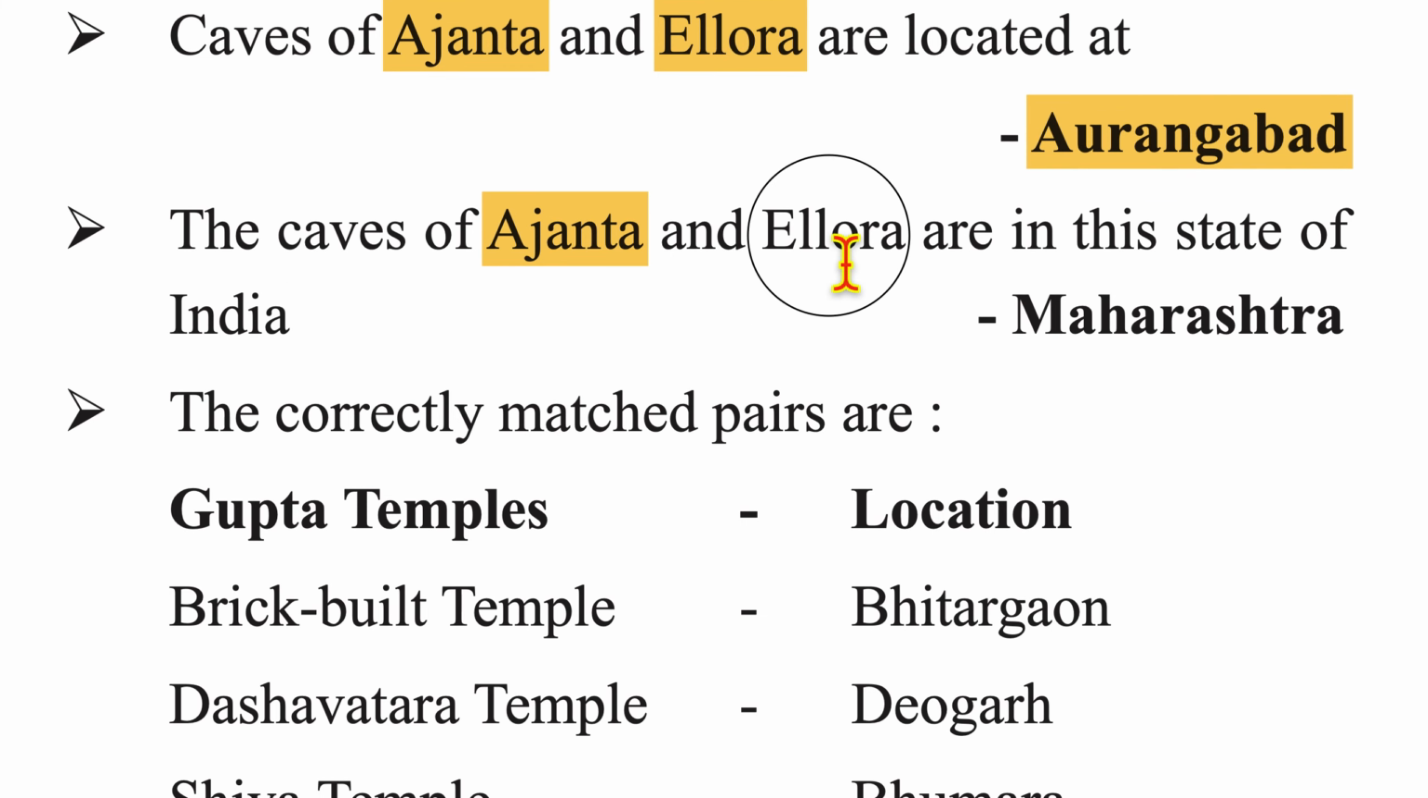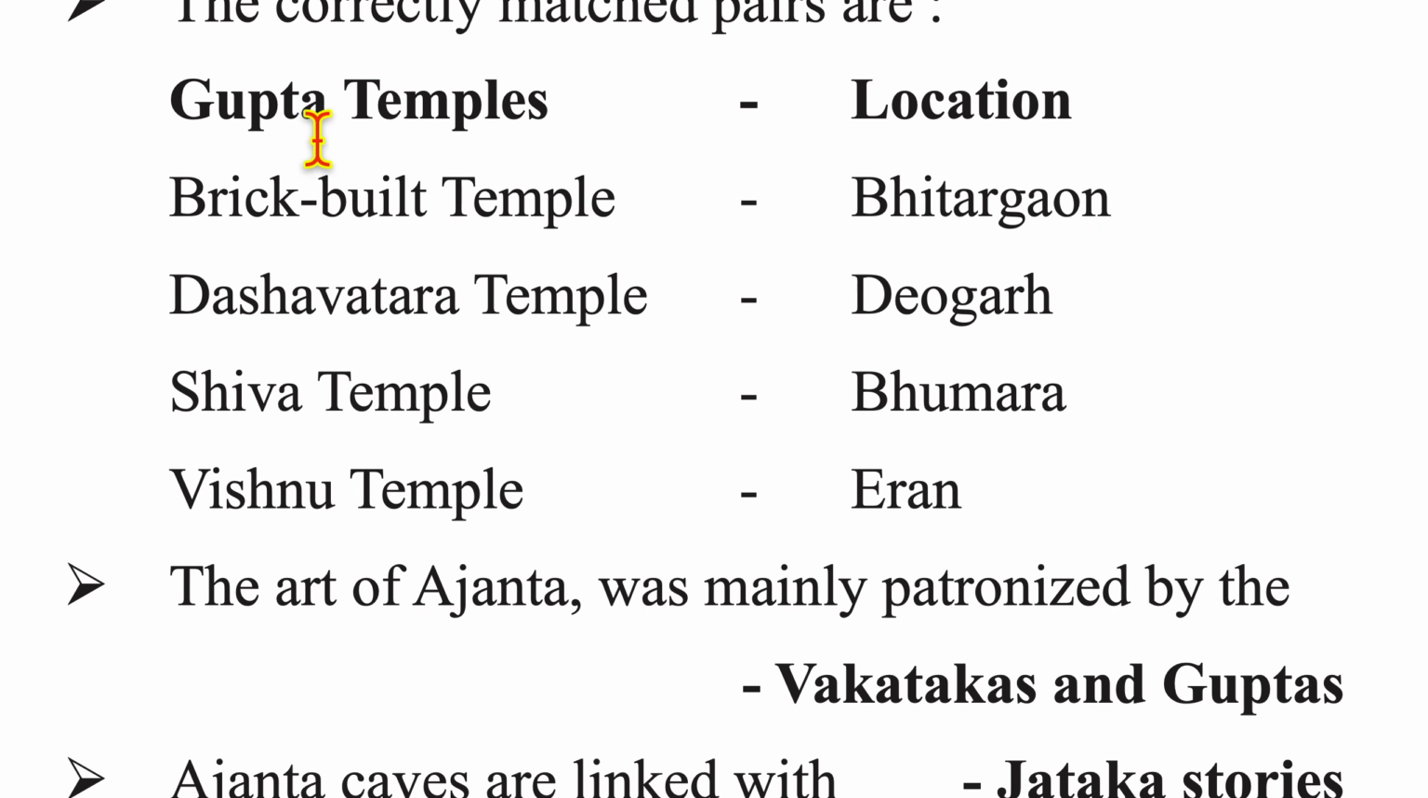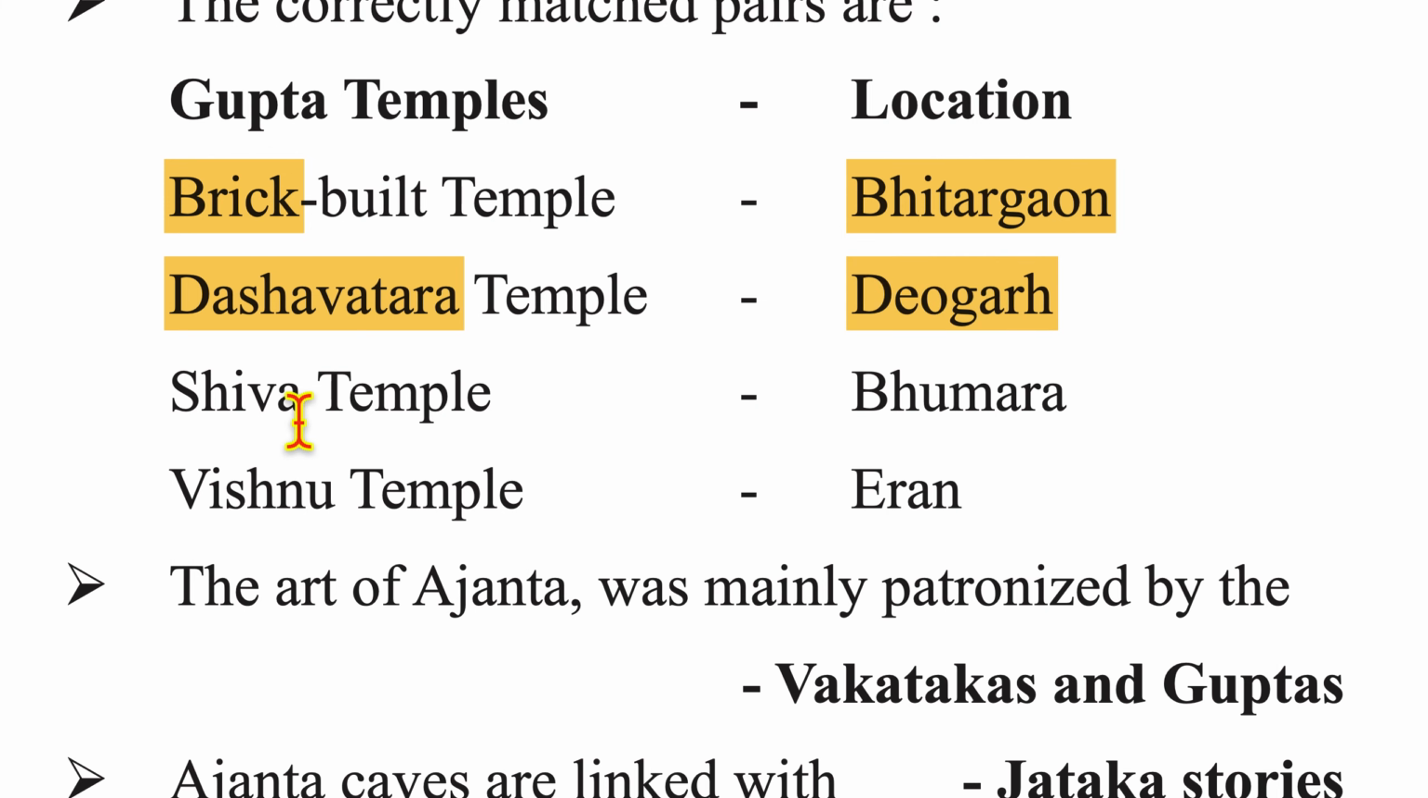The caves of Ajanta and Ellora are in the state of Maharashtra. The correctly matched pairs are Gupta temple and their location: brick built temple in Bhitargaon, Dashavatar temple in Deogarh, Shiv temple in Bhumara, Vishnu temple in Eran.